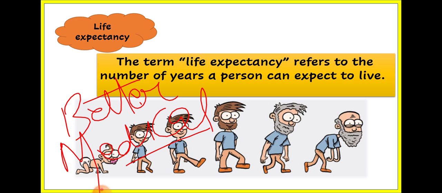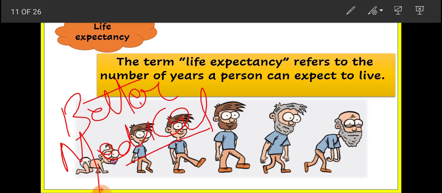In those countries people are living for more years in comparison to underdeveloped countries, because underdeveloped countries do not have better medical facilities, and that is why people die due to diseases or at very young ages. This is what life expectancy is: the number of years a person can expect to live. I hope life expectancy is clear.